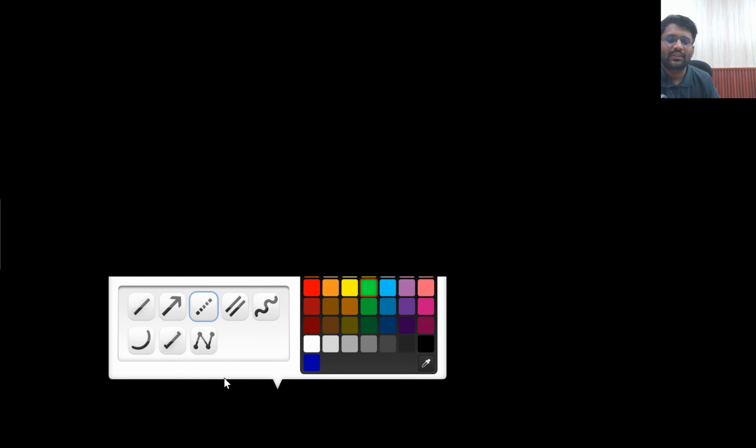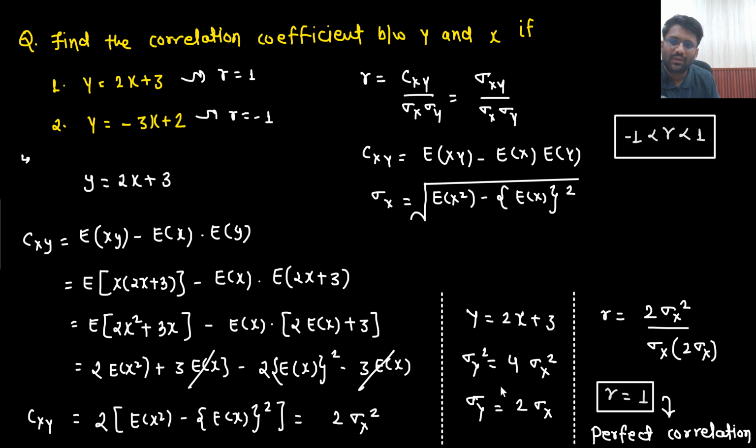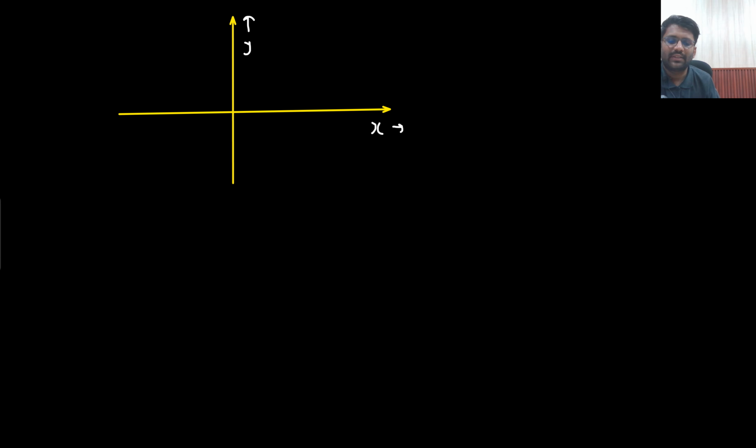For the second case, what is the scenario? As x increases, then y is decreasing, right? What is the graph between y and x? Y equals to minus 3x plus 2. What is the graph? The graph goes somewhat like this. So there is perfect negative correlation.